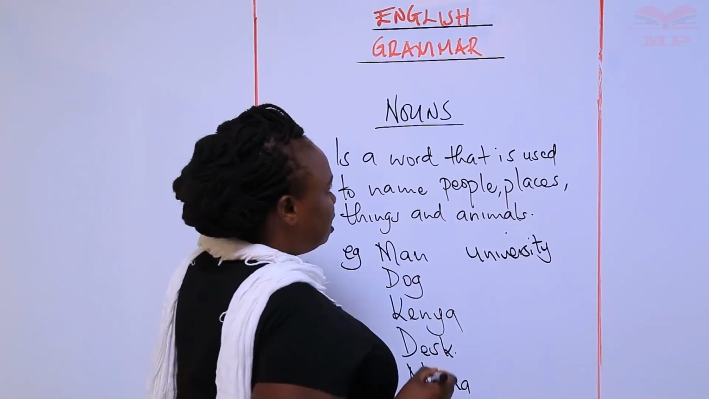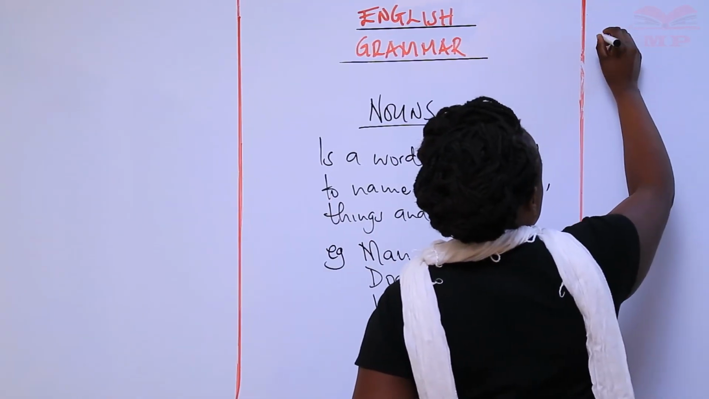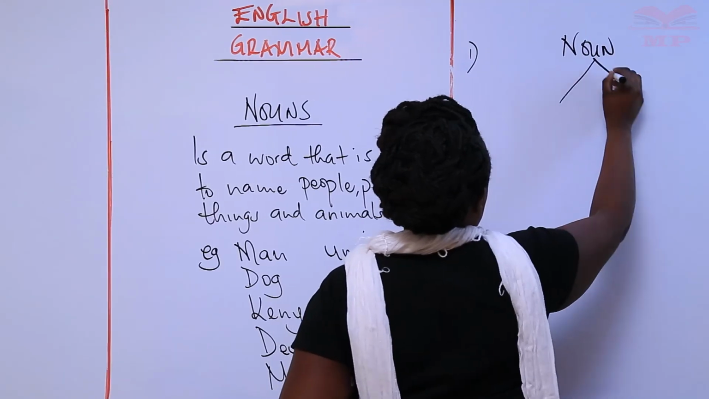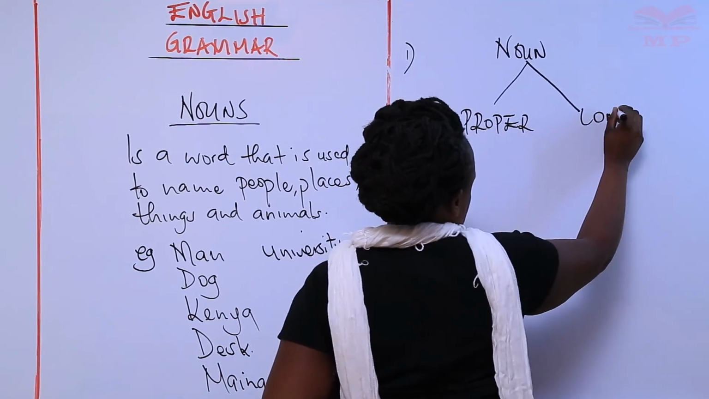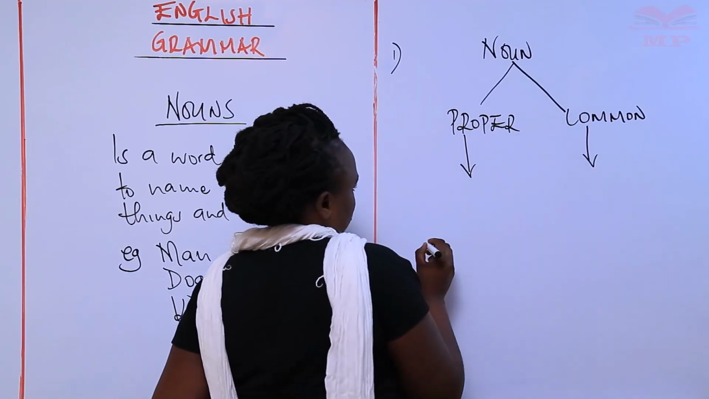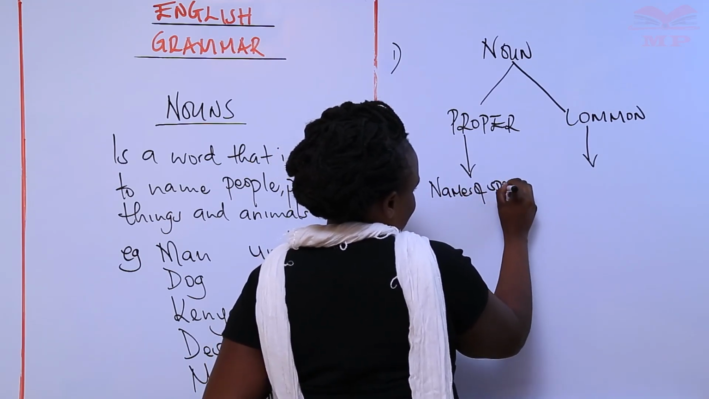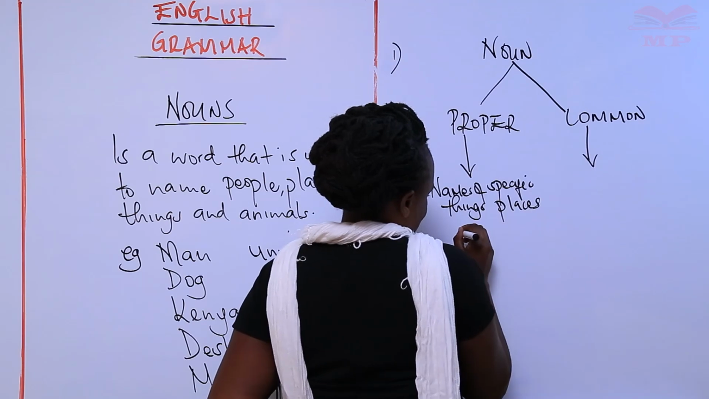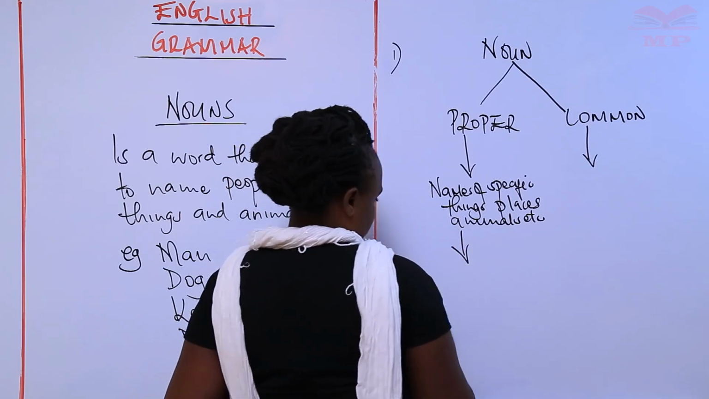All right. Now, right from Form 1, you are introduced to the types of nouns, and the first ever is, if we look at it now, we draw a small table. We have proper and common nouns. Okay? Under proper and common nouns, these are names of specific things, places, animals, etc.